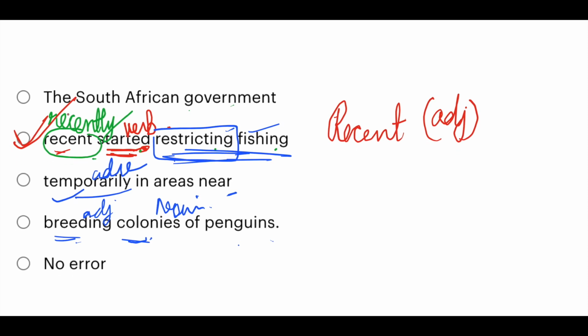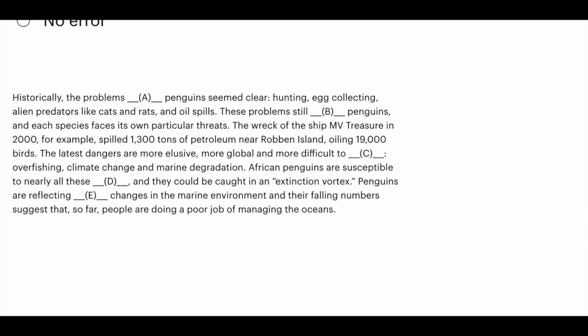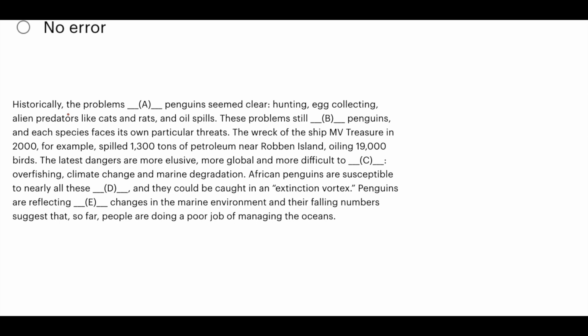Okay. Now let's move to the next question. This is a question of Cloze test. So let's read. Historically, the problems dash penguins seemed clear. Hunting, egg collecting, alien predators like cats and rats, and oil spills. Historically, the problems dash penguins seemed clear. So let's look at the options. Seeping, facing, watching, turning, breaking.